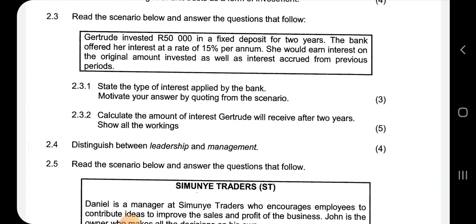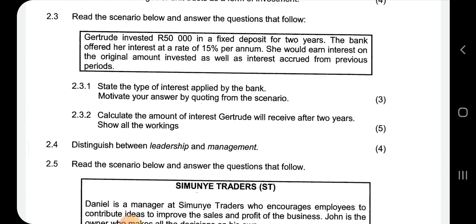So 2.3.1 says state the type of interest applied by this bank. It's compound because she will be earning interest on the original amount as well as interest accrued from previous periods. So every month or every year they will add the interest at the end of that year, and for the second year she will earn interest on the interest that she earned in the previous years.